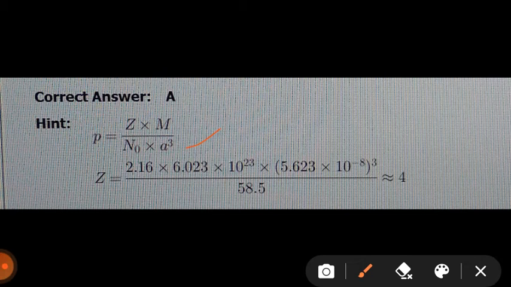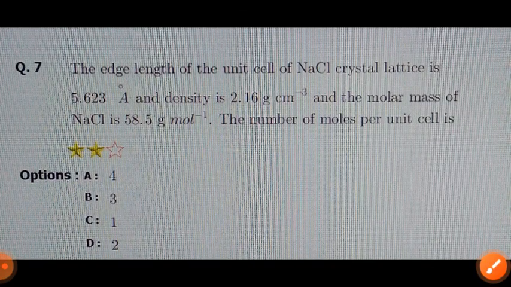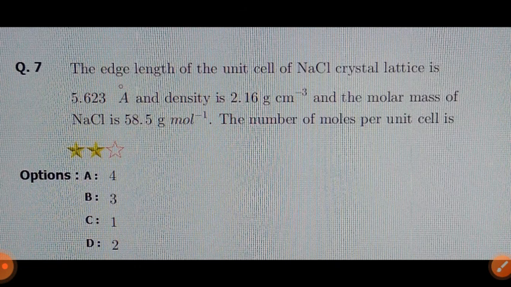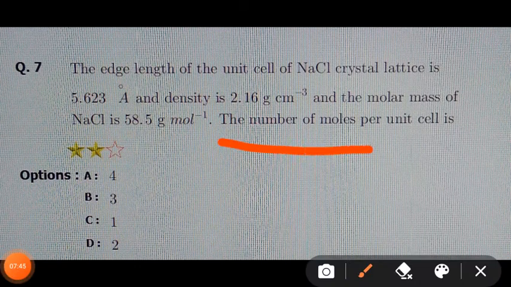Then substituting the values in this formula, we get the answer nearly equal to 4. Therefore, the number of moles per unit cell is equal to 4. Answer is A.